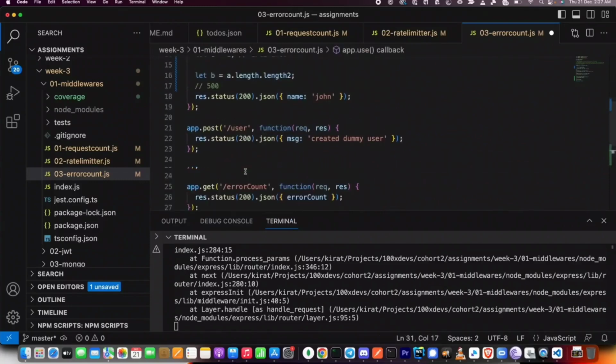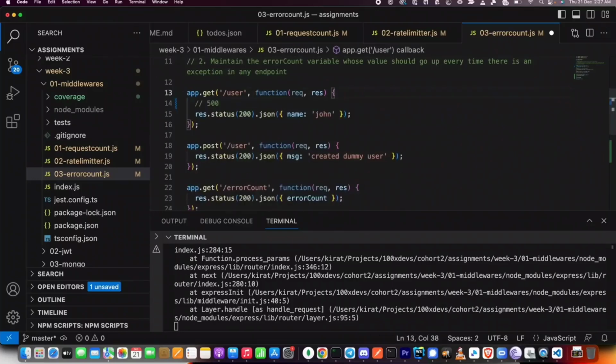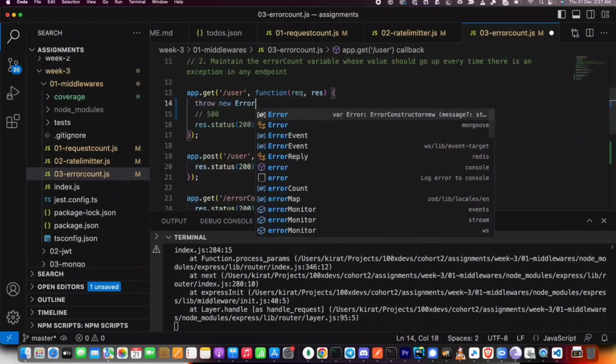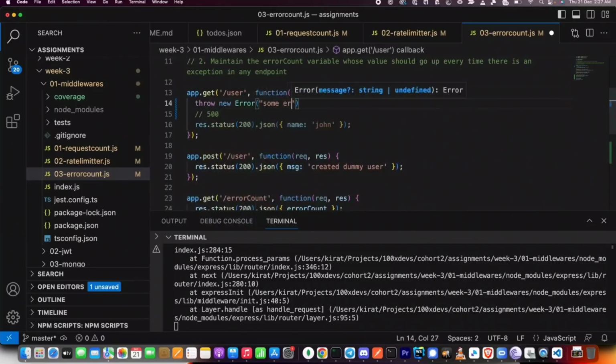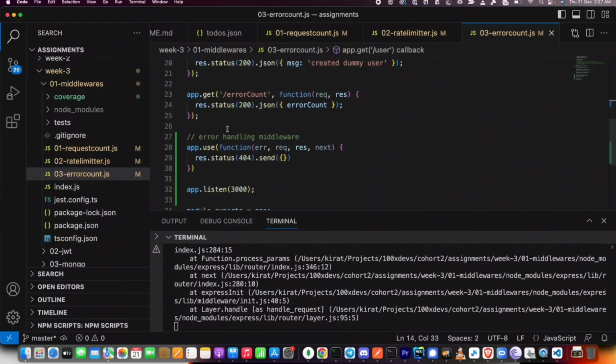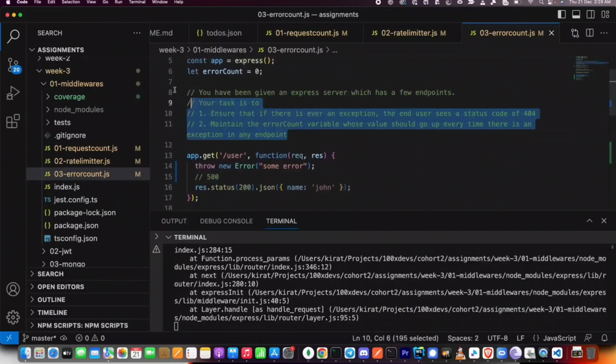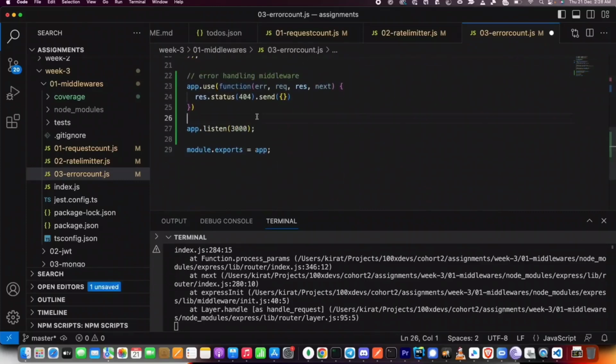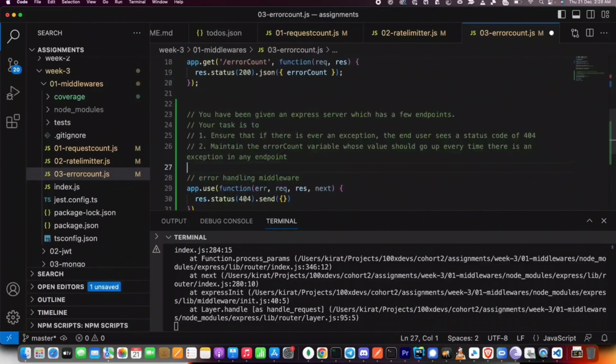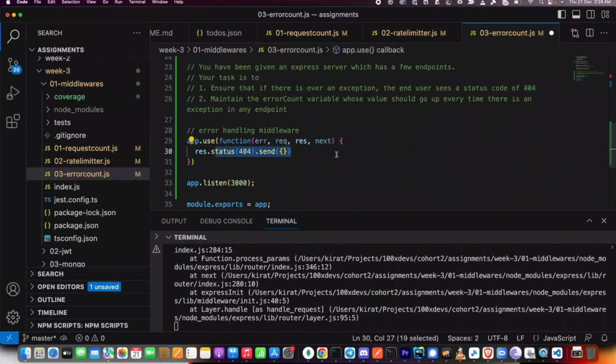So what was the assignment? This change you don't have to do, I'm going to revert it. But this was the assignment. Okay, number 1. Let me copy this over to the end. Ensure that if there is an error exception, the end user sees a status code of 404. I have done that. Anytime there's an error, control will reach here. This will handle sending the user a 404 status code.